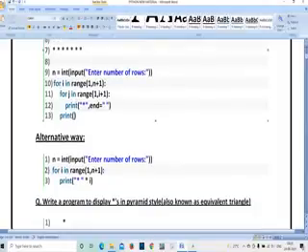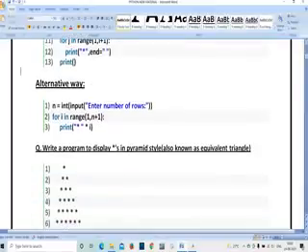So print means based upon the condition of the i and j values, you have to perform the print operation. Print star, end is equal to space. After printing, there is no need to display anything. Next, in the next line you are going to write a print statement. So this is one way of writing a program.